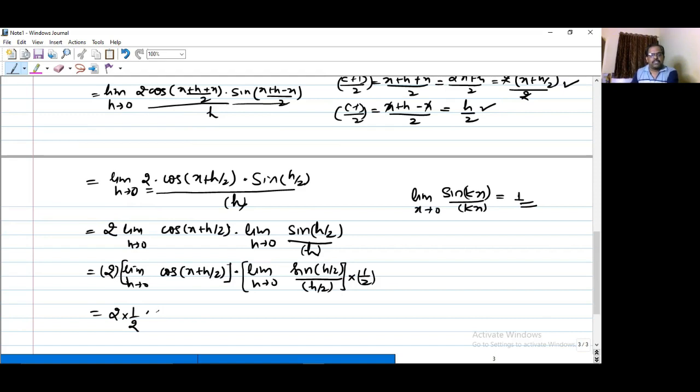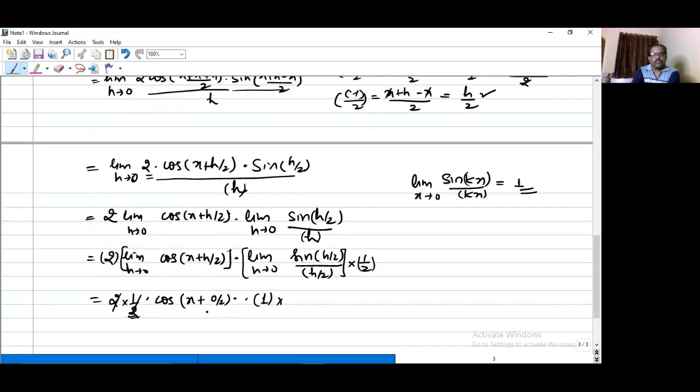I substitute value of h here. So x plus 0 by 2. 0 by 2 will be 0 only. And here it is sin kx upon kx as x tends to 0. Here it is sin h by 2 upon h by 2 as h tends to 0. This will become 1 and this 1 by 2 comes here. So this 2 and 1 by 2 will get cancelled. So what will be left here?